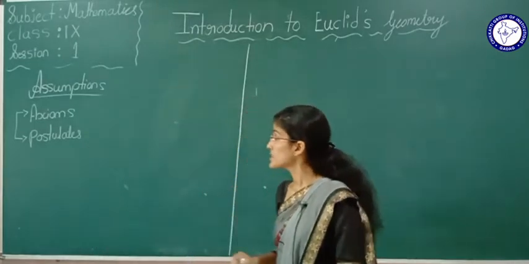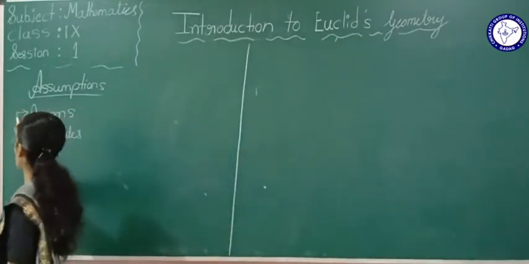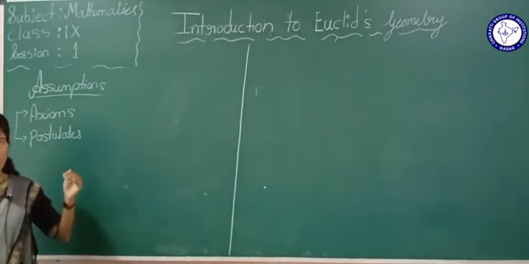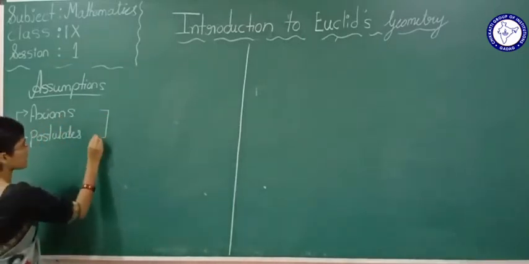Okay, see, in these assumptions he divided them into two parts: one is axioms and one is postulates. See, what are these axioms and postulates? These are the universal truths.